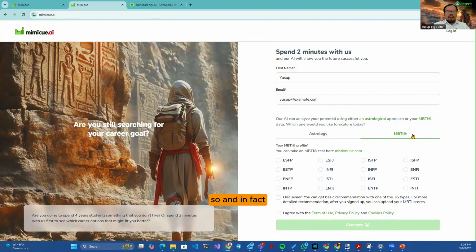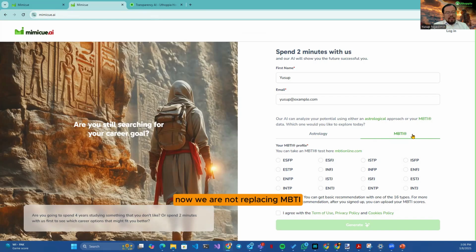In fact, today, this MBTI assessment has been used in a lot of human resource management, in a lot of big companies, in a lot of countries. So the adoption is actually quite wide. A lot of people are aware of MBTI, and a lot of people have been using it to understand their own profile.